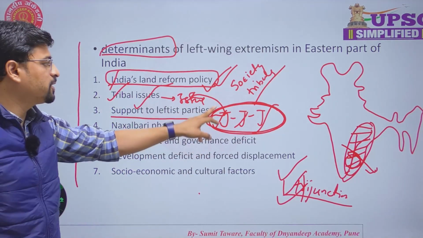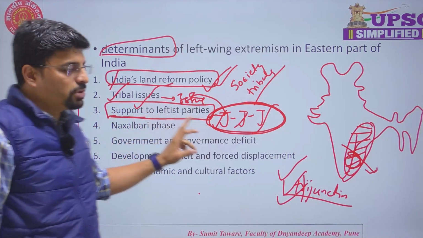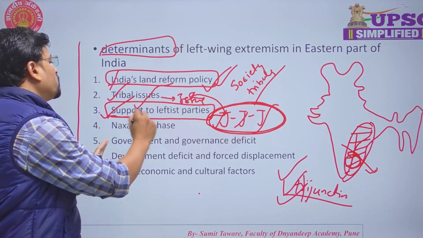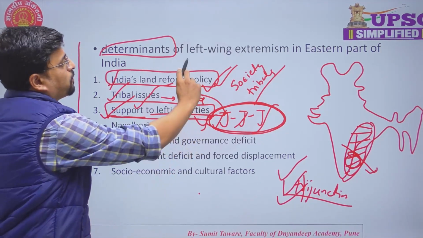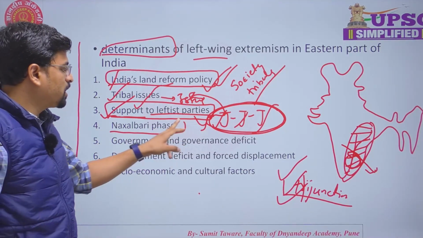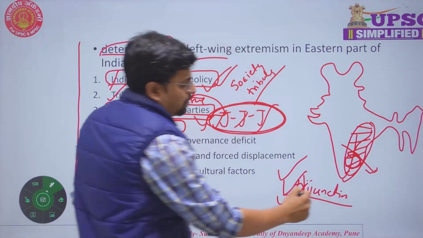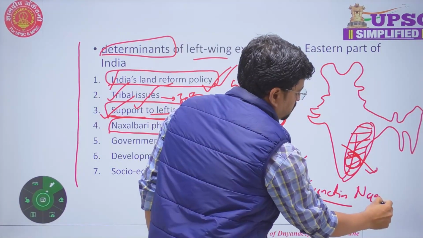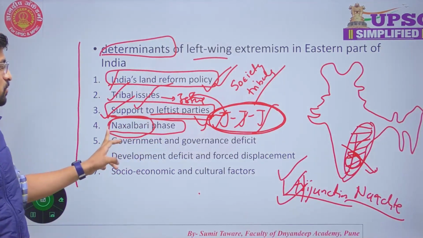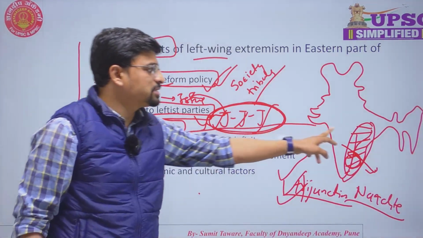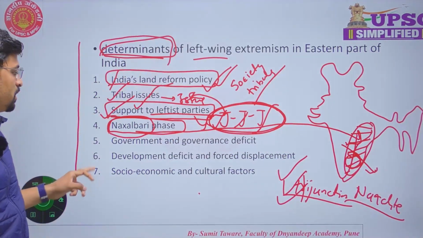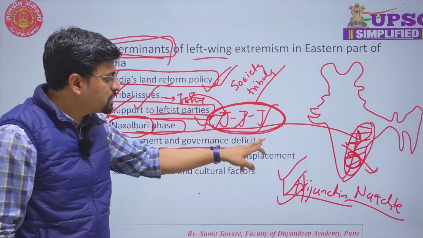Thirdly, support to leftist party. As we know, LWE is leftist ideology, so they are supporting more to leftist parties, because of which left wing extremism still persists in eastern part of India. Fourthly, Naxalbari phase. We know that Naxalite movement has its origin in Naxalbari region. So because of that, it still persists in eastern part of India, which is one of the most important determinants.